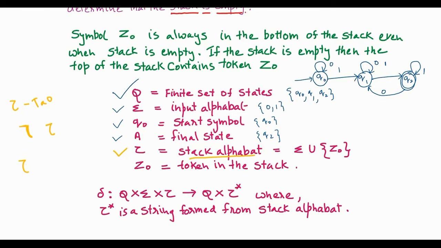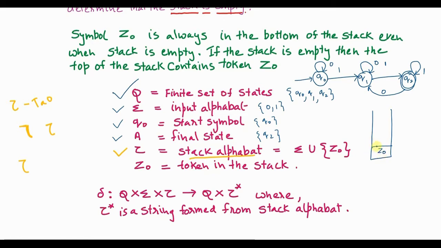PDA has one extra component, that is the stack. So along with this, there is a stack, and initially when there is nothing present in the stack, there is one token called Z0, which is present on top of the stack. Now notice that this Z0 is not an input alphabet like 0 and 1. Z0 is not an input alphabet. Z0 is just a token or a symbol.